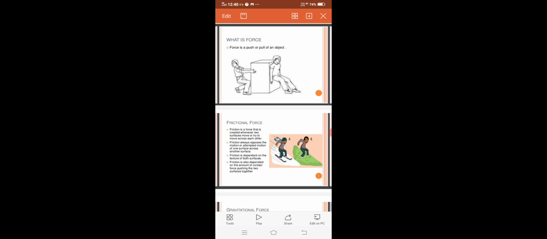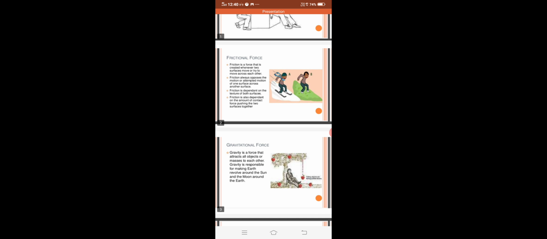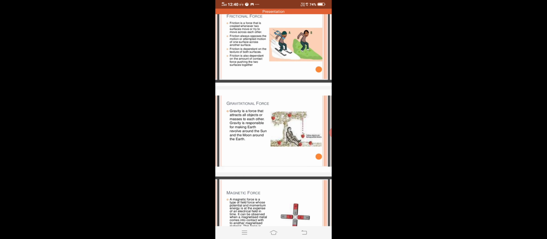Gravitational force, the force which is applied by the earth so that all the objects come towards the earth, is gravitational force. Like if you are throwing a ball or a stone in the sky, then it will come down on the earth just because of gravitational force.